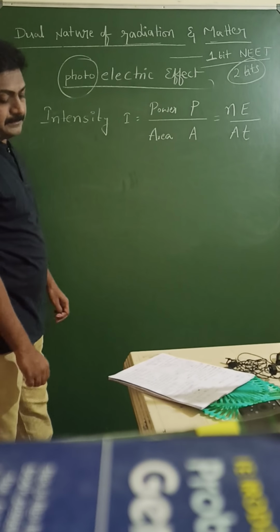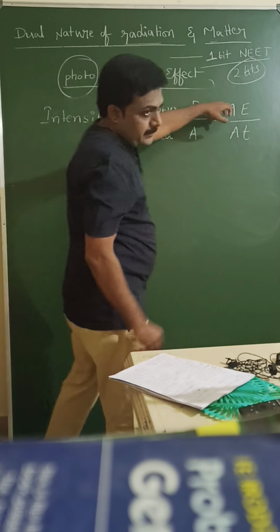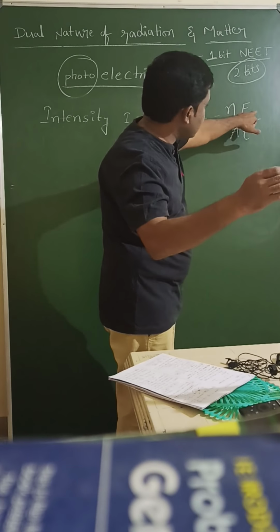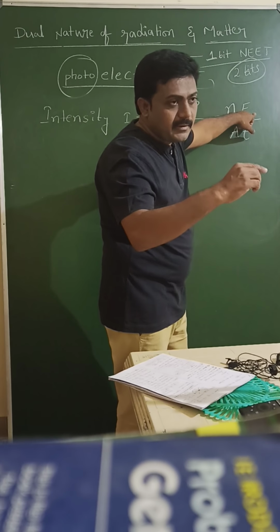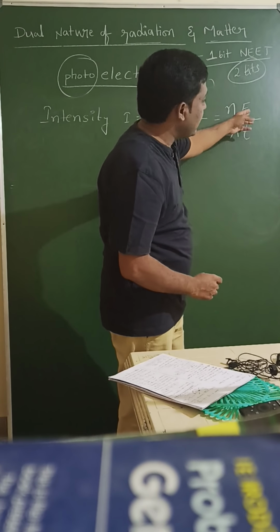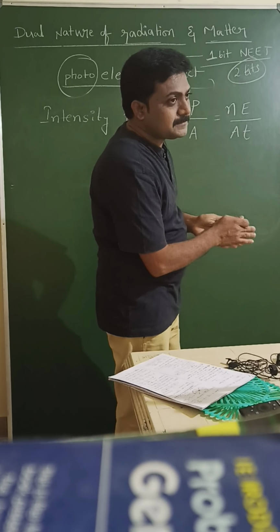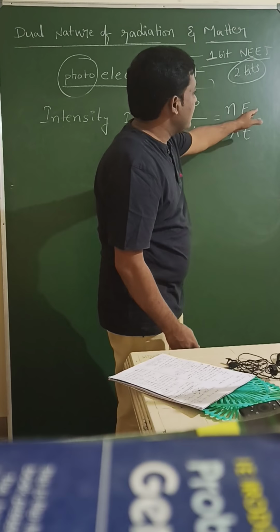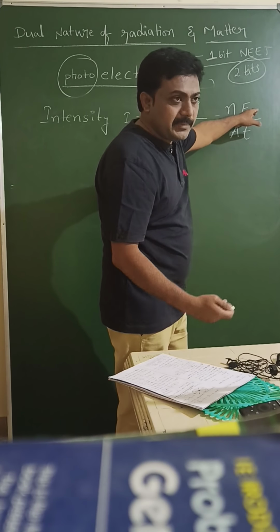Now from this equation, previously I said, what is the E formula? Anybody? Energy formula? Respond anyone? Are you there? E is equal to hf, one of the simple formulas.